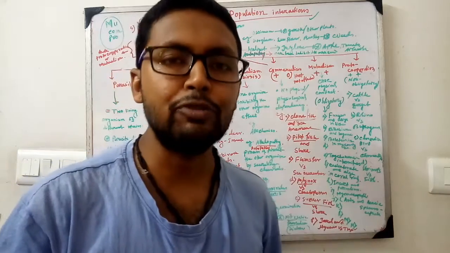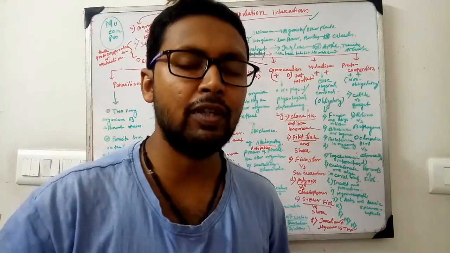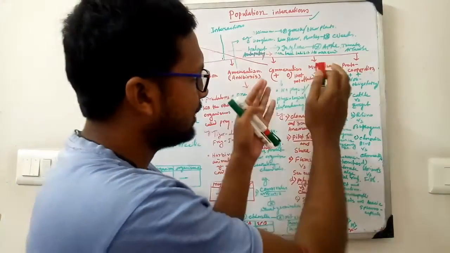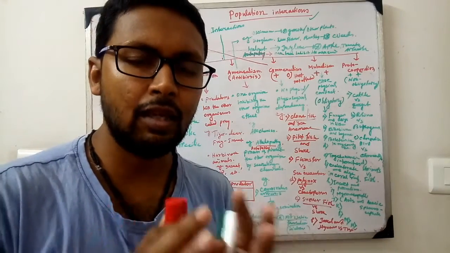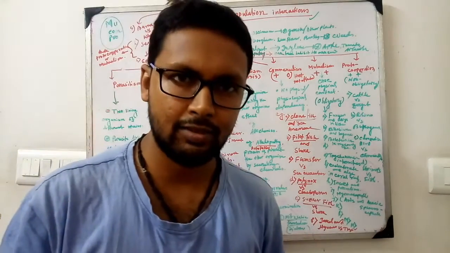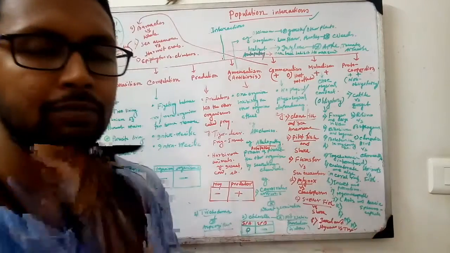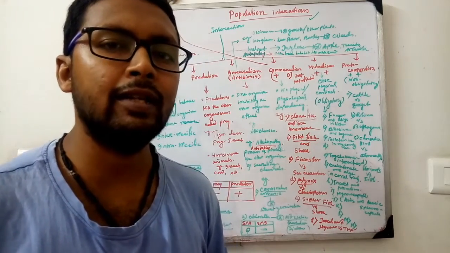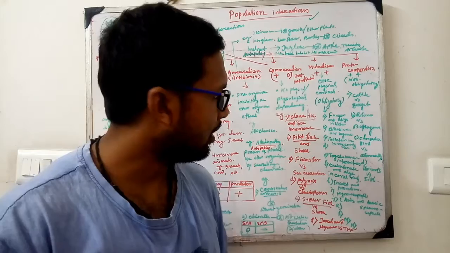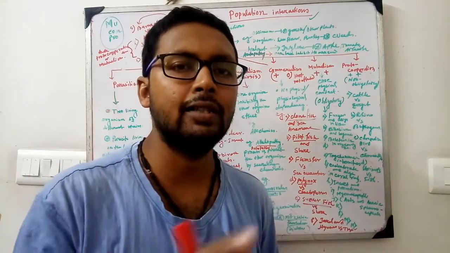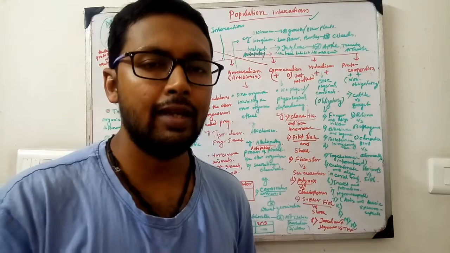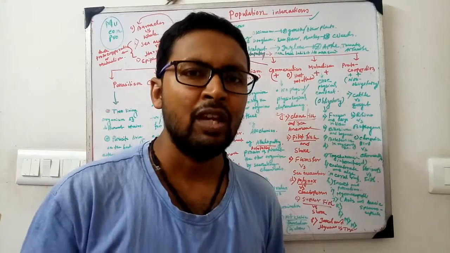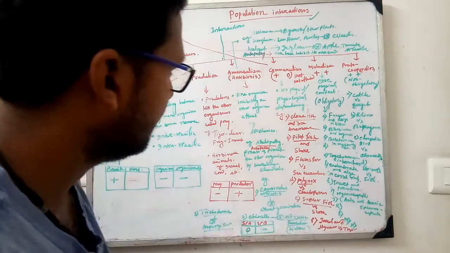If we classify the different types of interaction, we can see these are some classifications. Some interactions present between organisms are beneficial for both of them; both are benefited. Sometimes one individual is indifferent, that is, neither benefited nor harmed, and the other is benefited. Sometimes one is harmed and another is benefited. So these are the different categories we will discuss here.